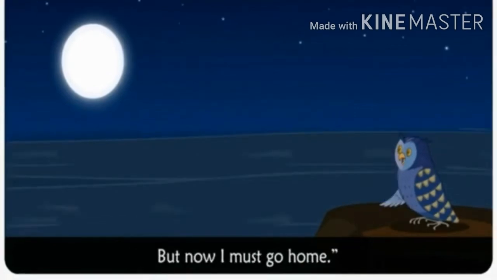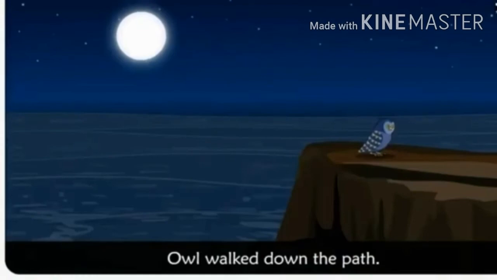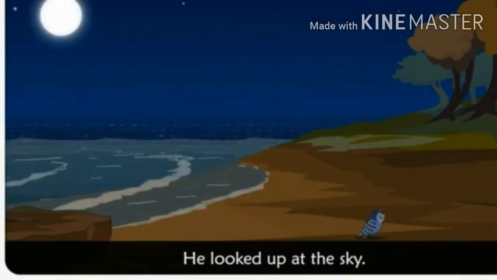But now I must go home. The owl is telling that now the owl should go to his house. The owl walked down the path. What did the owl do? It started to walk down and it started to go to its house.